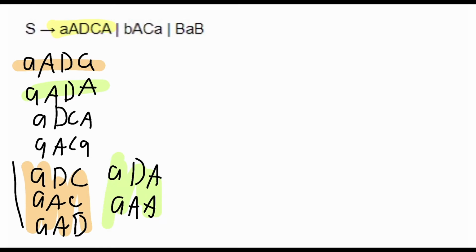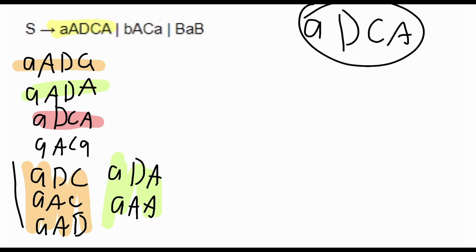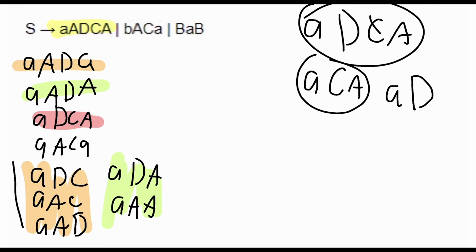So now let's make, I already used that color. Let's use this color. Now I want to do this one. So we have A, D, C, A. Let's write that down without the D. We have A, C, A. Then we cancel out the C. A, D, A. Cancel out the A. Then we have A, D, C.